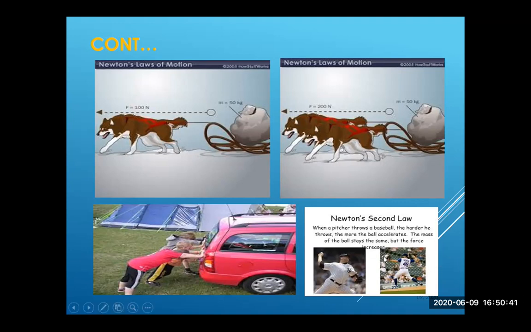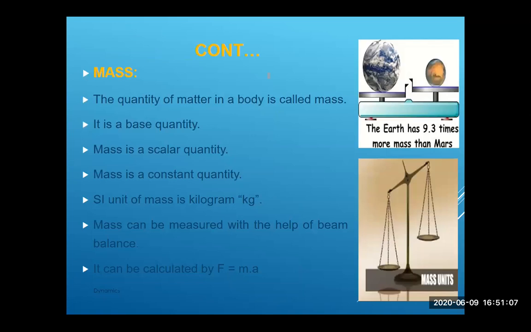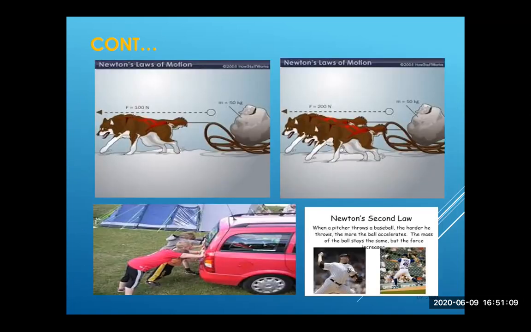But second law of motion, again the statement: when a pitcher throws a baseball, the harder the throw, the more the ball accelerates. The mass of the ball stays the same, but the force increases. Sometimes he throws slow, sometimes he throws fast. This time he is throwing it fast. Why? Because the mass is the same, more acceleration will be produced. So this is the concept of Newton's second law of motion.